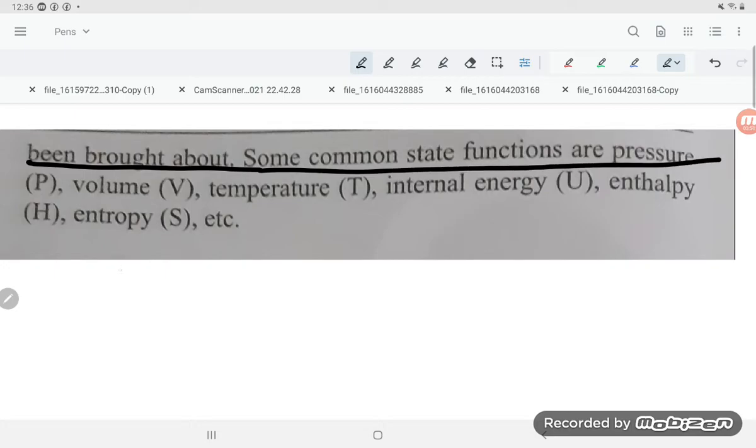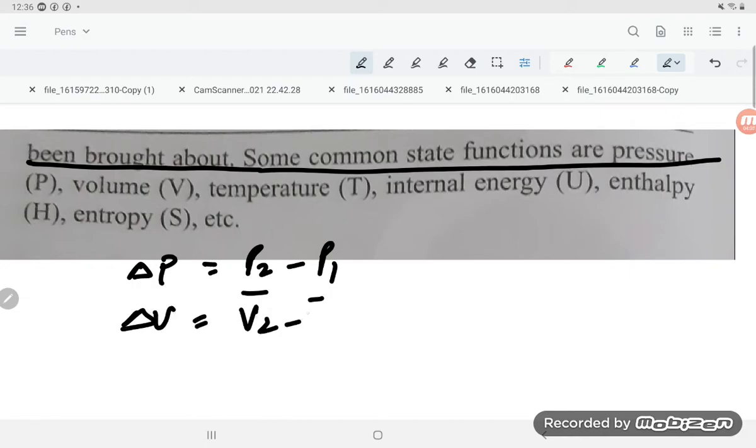For pressure, the change depends on P2 and P1, initial and final. For volume, the change is V2 minus V1. For temperature, delta T is T2 minus T1.